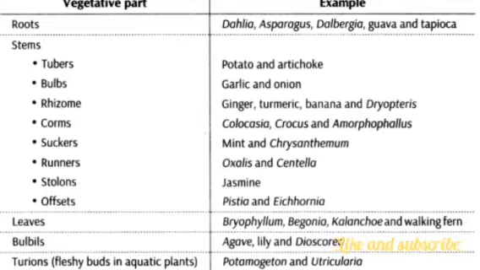Then potato, new plants grow from eyes in the tuber, which is a modified stem. If you take onion, garlic, tuberose, lilies and gladioli, new plants grow from the bulb or corms, which are modified stems.